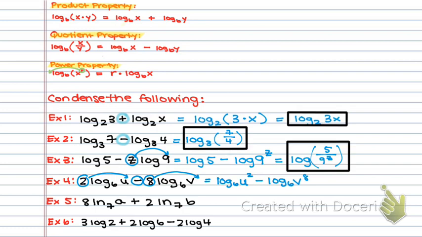Now I take that subtraction and use quotient rule. So then I have log base 6 of u squared divided by v to the 8th.